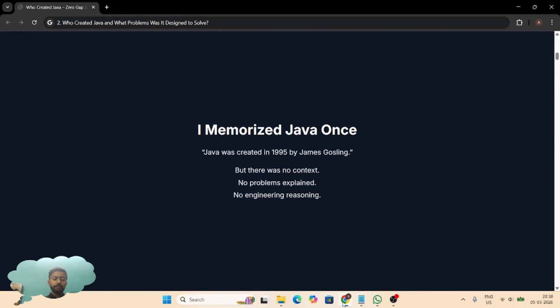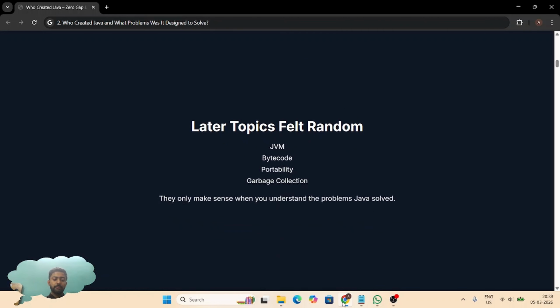When I first studied Java during my degree, I memorized: Java was created by James Gosling in 1995. That's it. No context, no problems, no engineering reasoning. And later, when topics like JVM, bytecode, portability, and garbage collection appeared, they felt random. Now I realize they only make sense when you understand the problems Java was built to solve.